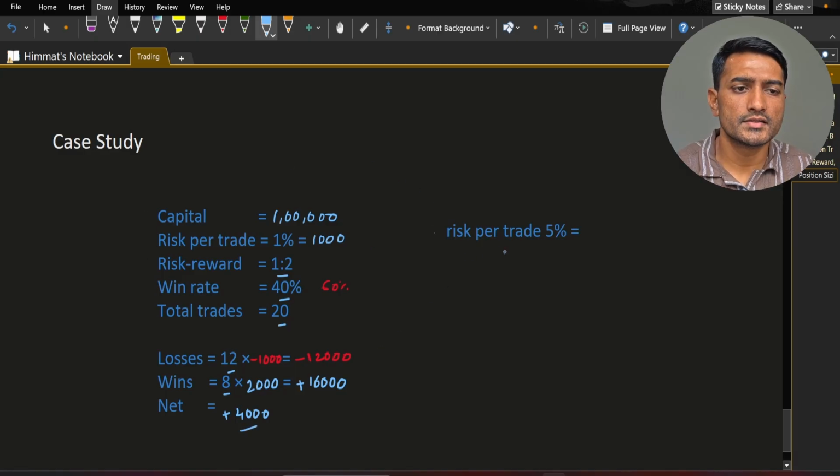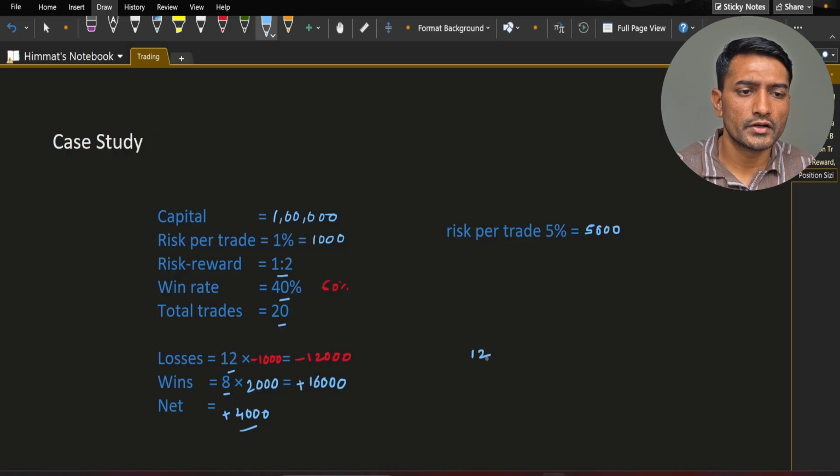Whereas consider risk per trade is 5%, which means 5,000. Risk reward will be the same. Win rate and loss rate will be the same. Number of trades will be the same. So losses will be 12 and wins will be 8. 8 into 1:2, that means 10,000 per win, so this is plus 80,000.